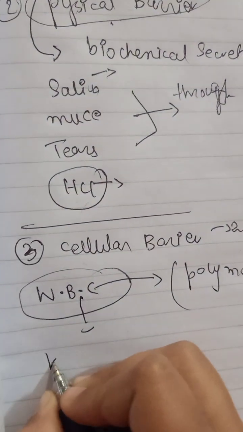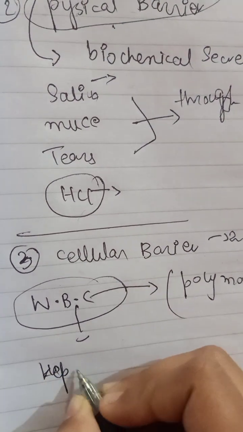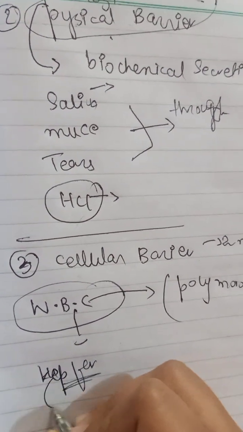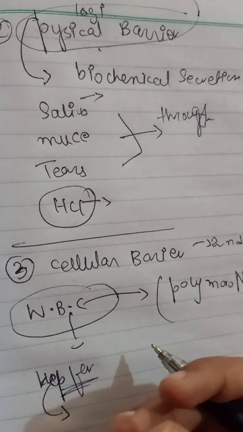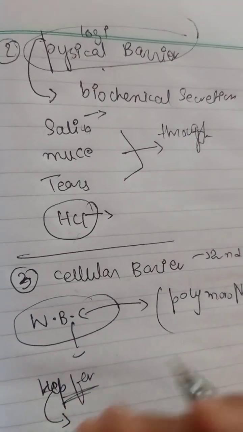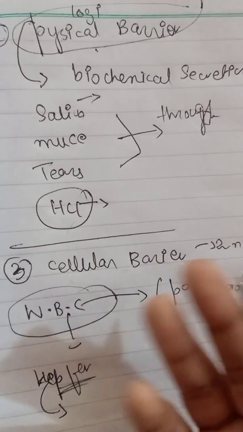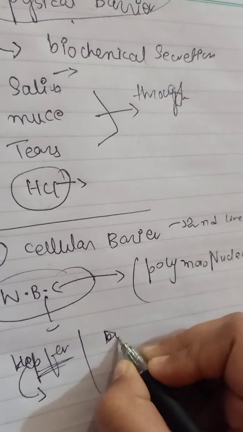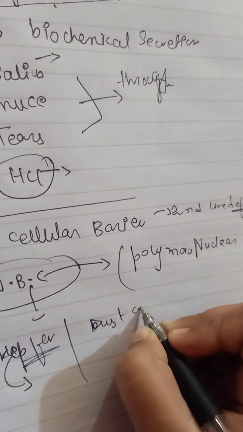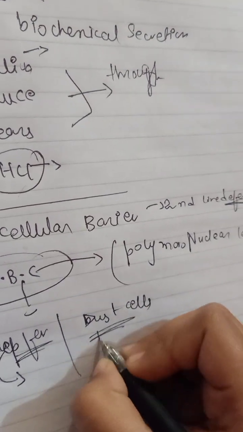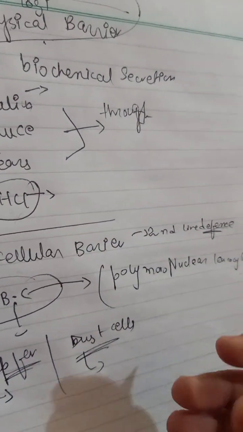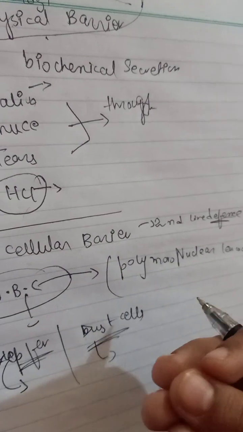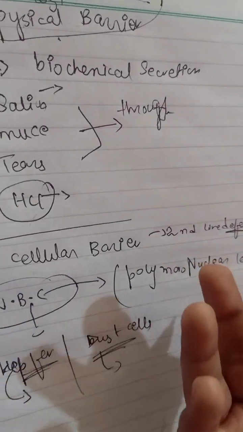For example, we have the Kupffer cells. These Kupffer cells are liver cells. They kill debris or germs or old RBCs by phagocytosis. Second, we have the dust cells, which are present in the lungs, or we call them the ciliated cells, that kill dust particles through the sputum.